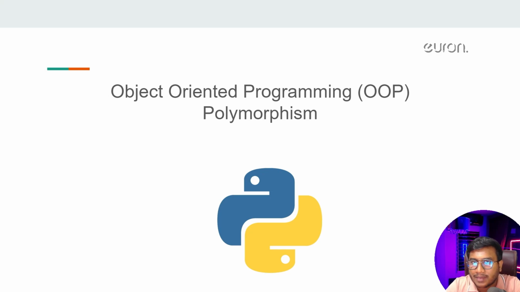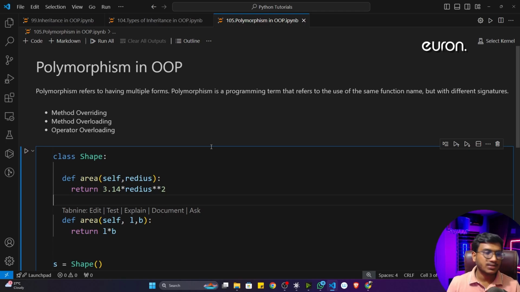Hi everyone, welcome back. In this video, we'll be discussing another OOP topic called polymorphism. So what is polymorphism? Let me go to our code editor and try to understand there. So guys, you can see polymorphism refers to having multiple forms. Polymorphism is a programming term that refers to the use of the same function name but with a different signature.